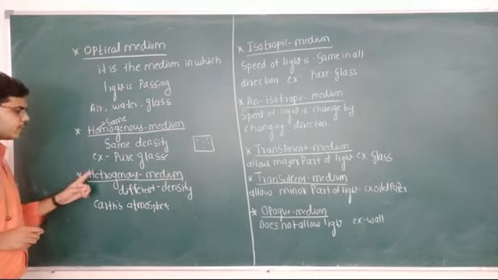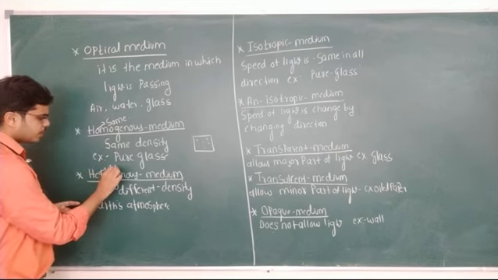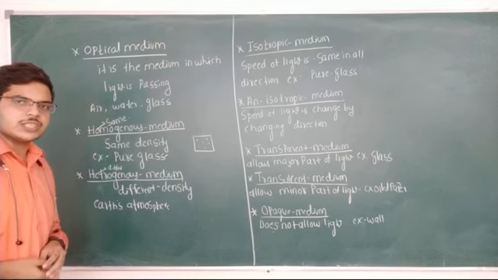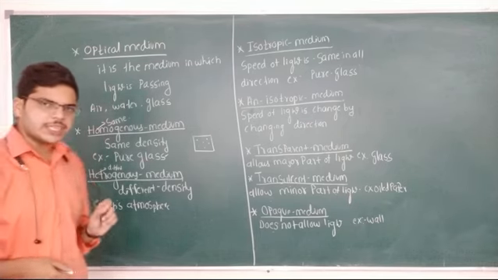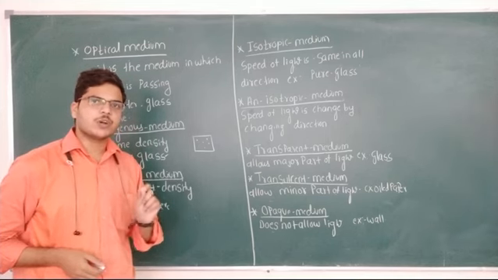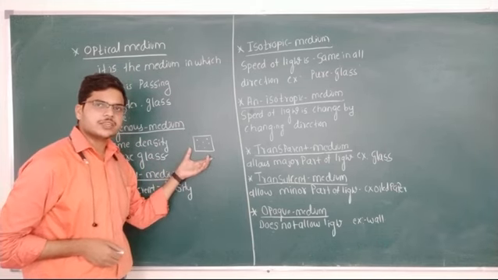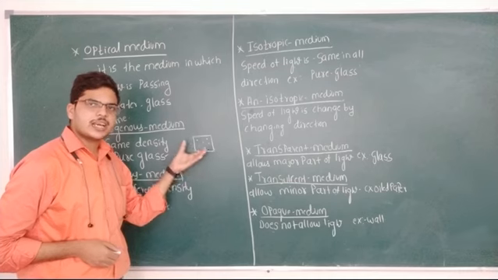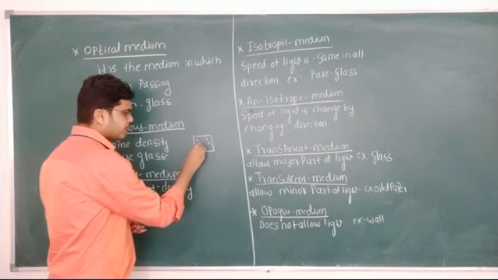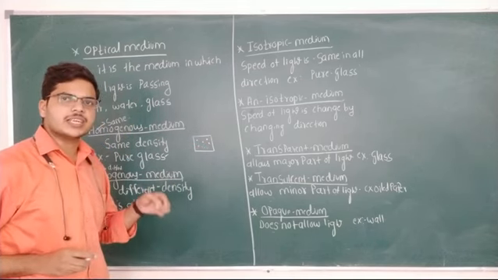Now, heterogeneous medium. What is the meaning of hetero? Hetero means different. Heterogeneous medium means a medium in which the density changes at every point of the medium. Imagine that this is a heterogeneous medium. If I check the density at different points inside the medium, it will show different densities.